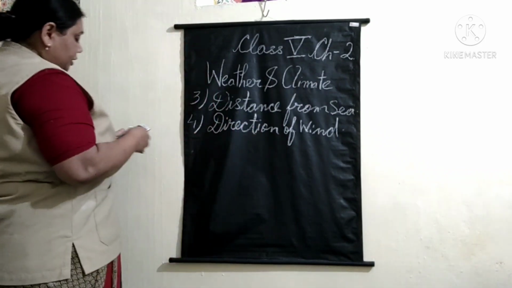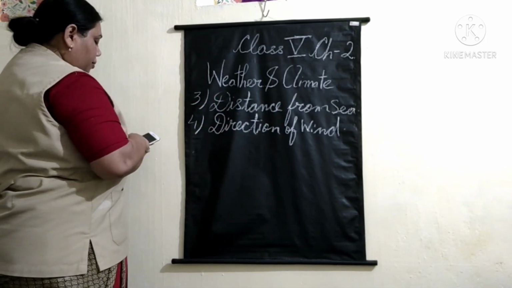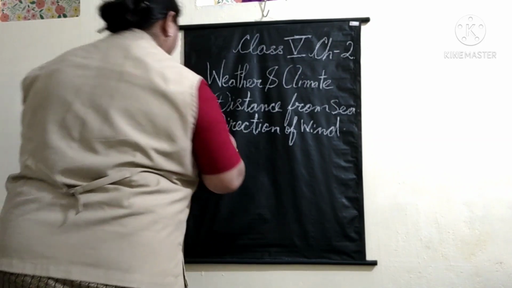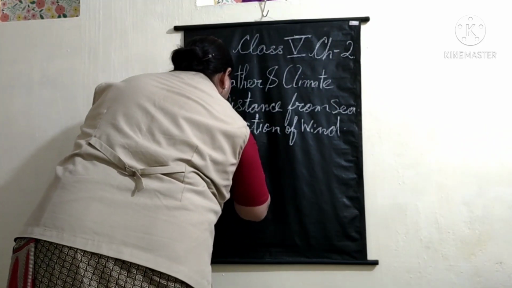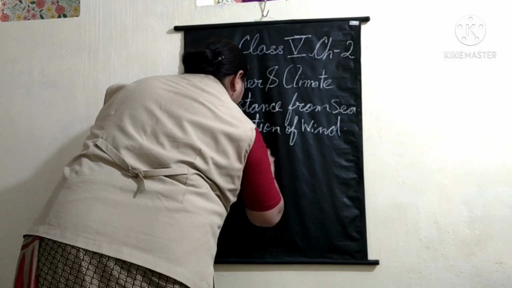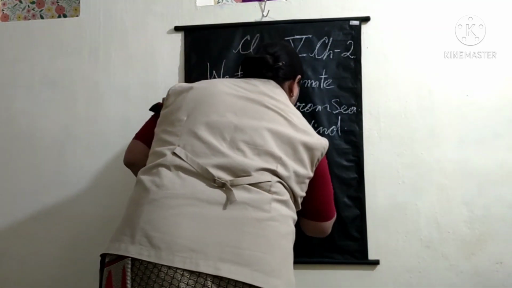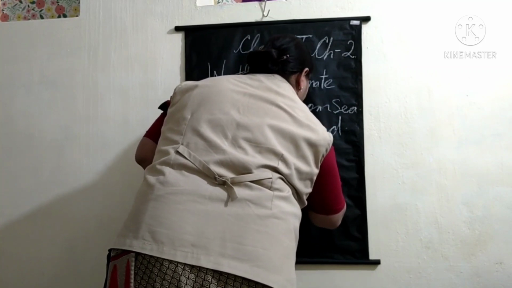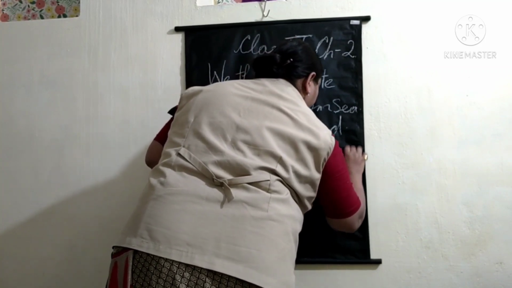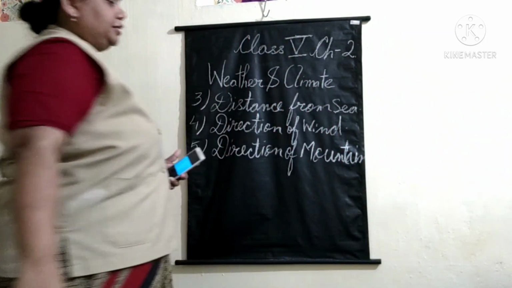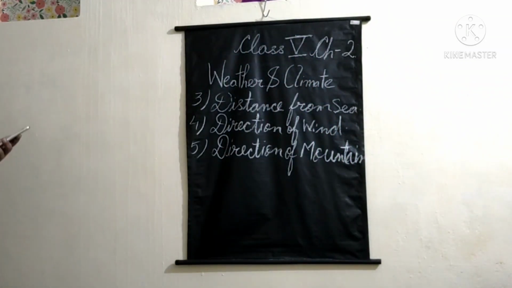And the fifth factor says direction of mountain. This is the third, fourth and fifth.